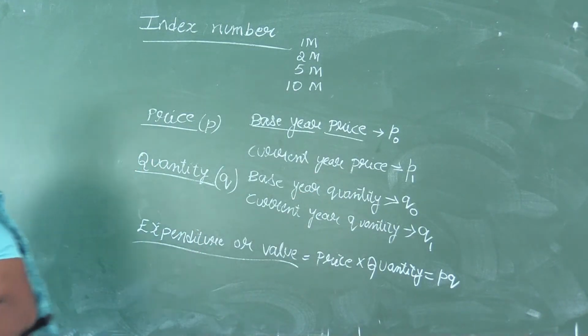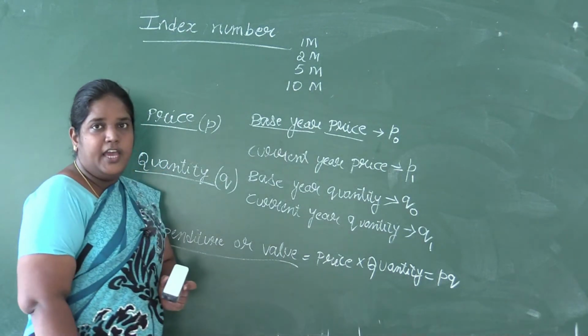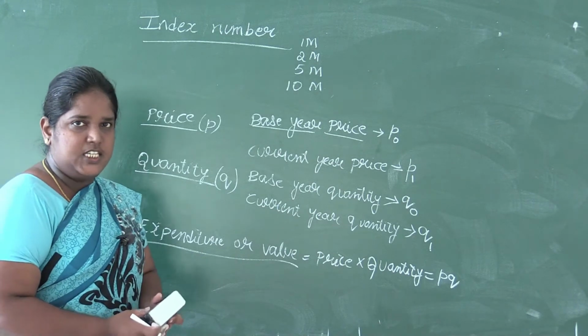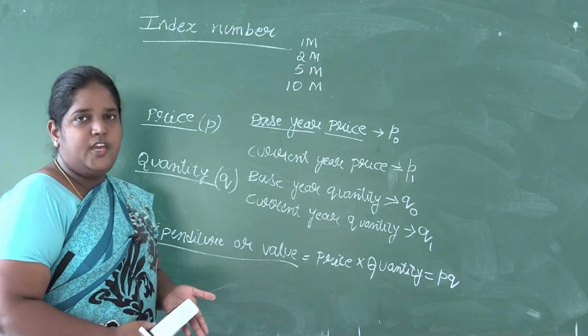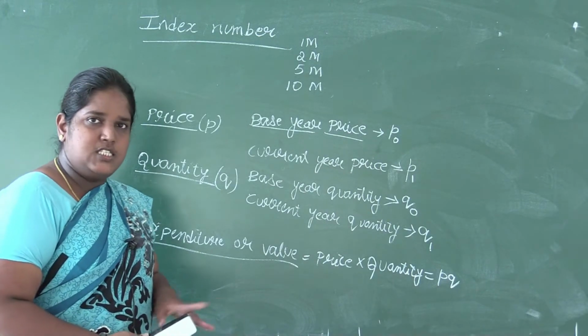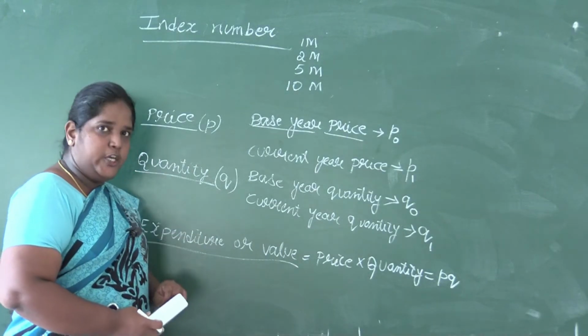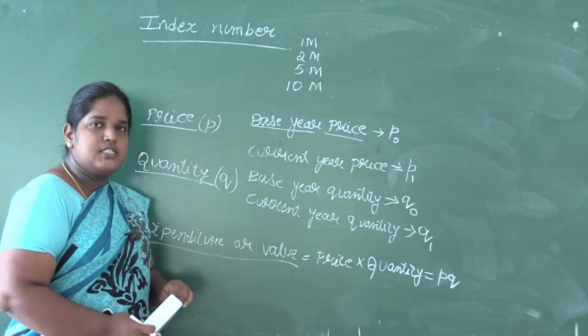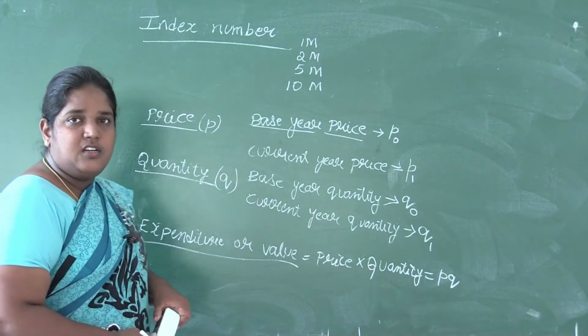And how are we getting that symbol? Price is denoted by P, and if you have base year, it is 0. So wherever price is there, use the symbol P. If you have base year, 0. If you have current year, 1. Similarly for quantity, use the symbol Q. If you have base year, 0. So base year quantity Q0, current year quantity Q1.